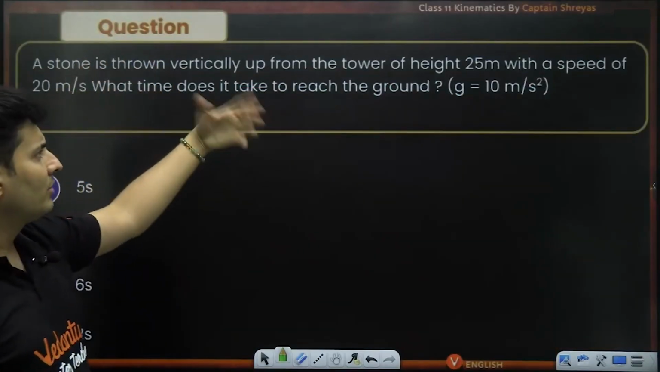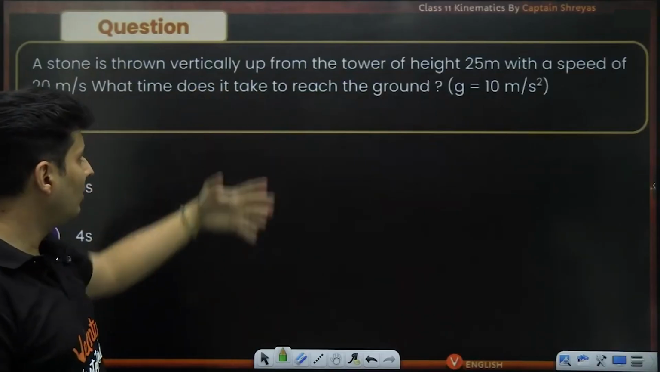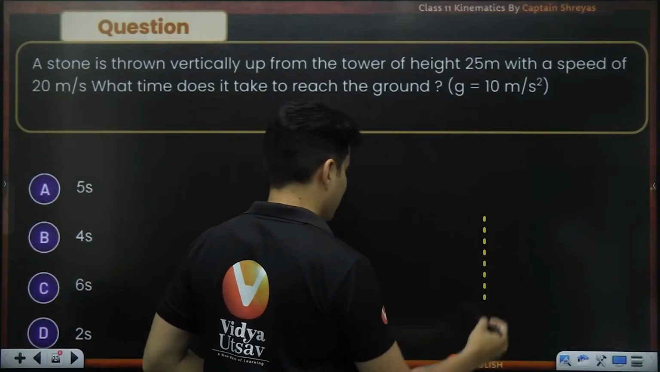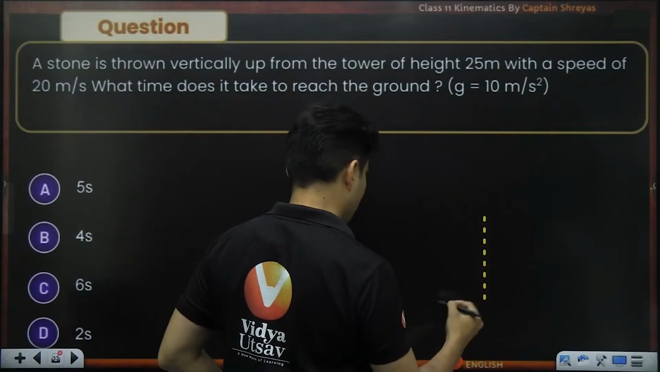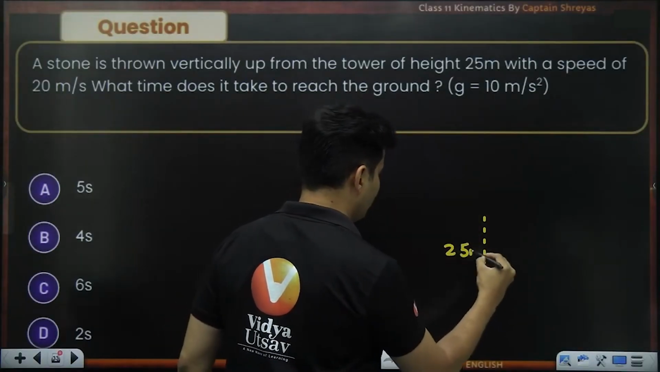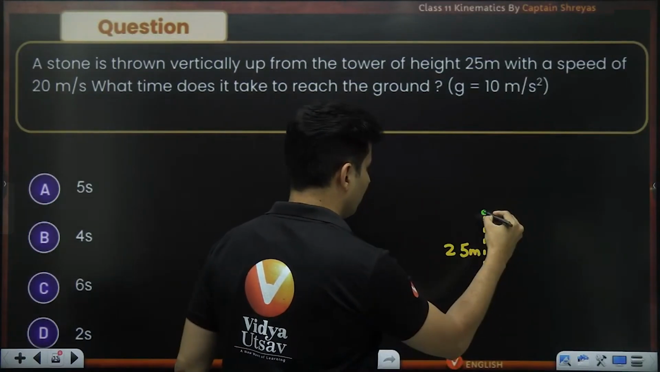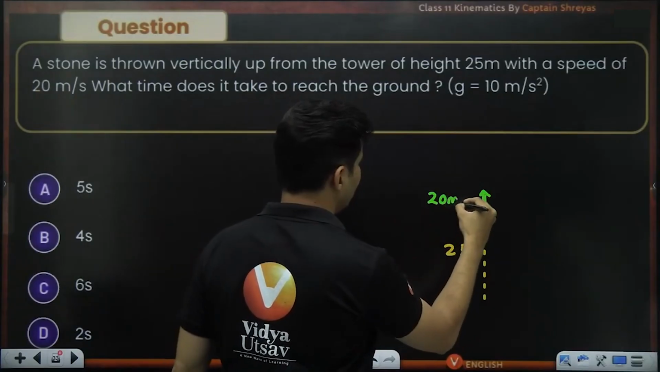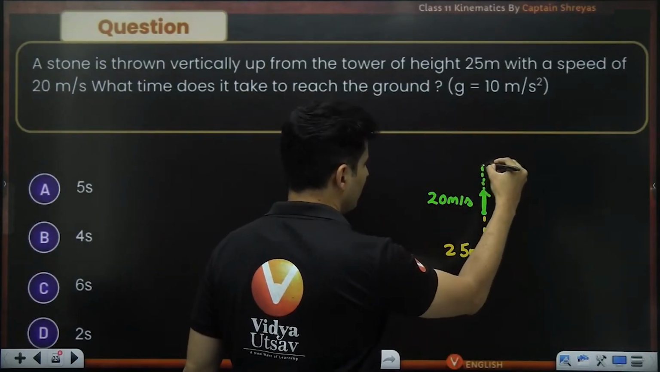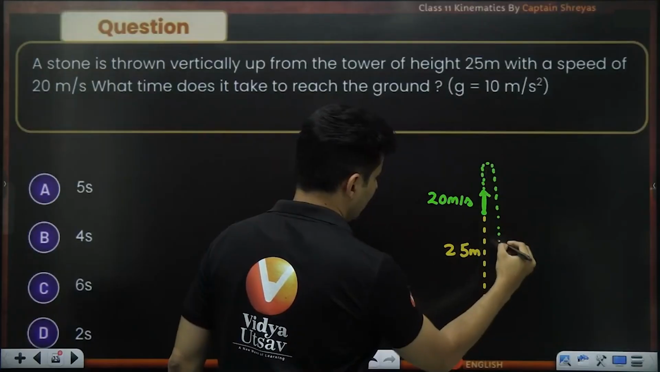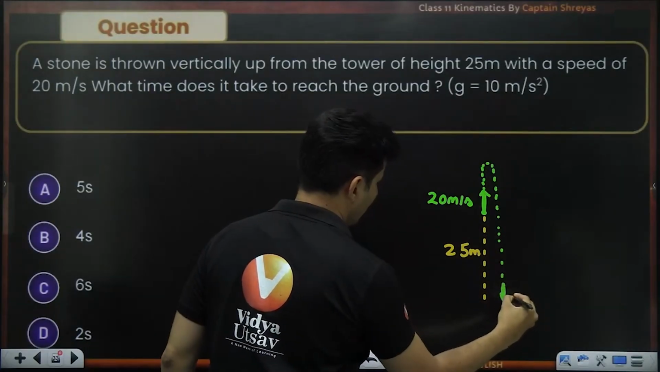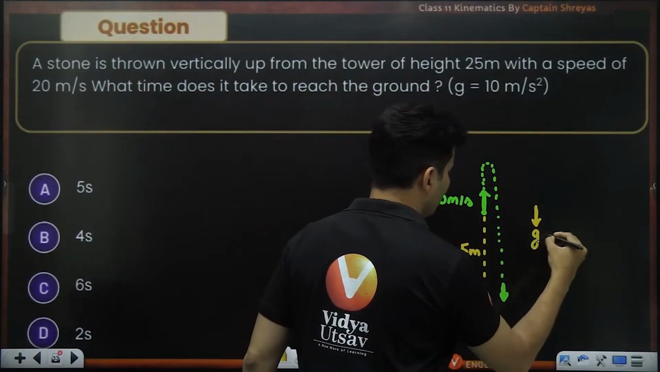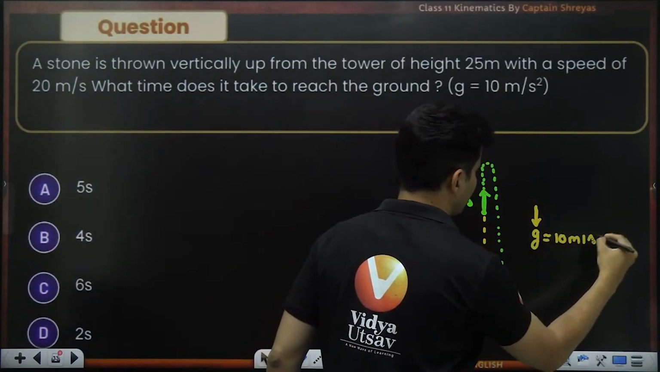A stone is thrown up from a height of 25 meters at a speed of 20 meters per second. How much time does it take to reach the ground? So let's draw the situation. This is 25 meters, and you're throwing it from this height at a speed of 20 meters per second. Obviously it will go up and then come down over here like this. During this motion, acceleration due to gravity will be down, approximately 10 meters per second square.